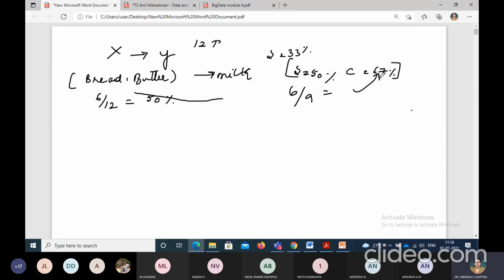The same way we need to start considering another combination, or the second rule to be framed for this particular data set. So now the next possibility of the rule is, let me write it for one minute.